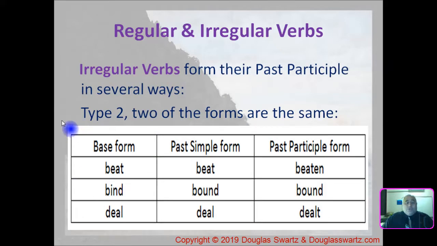Type 2, two of the forms are the same, while the third form is different. Beat, beat, beaten. Bind, bound, bound. Deal, deal, dealt. So type 2, two are the same and one form is different.